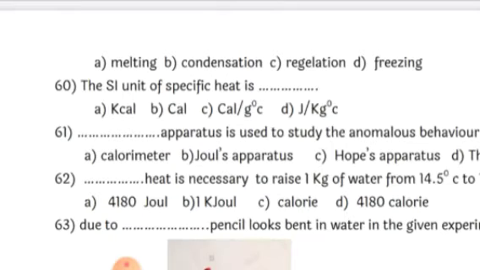Next, the SI unit of specific heat. There are two options given. One is SI unit, and another is CGS unit. So CGS unit is calories per gram degree Celsius, whereas the SI unit is joules per kilogram degree Celsius. So the correct answer is SI unit of specific heat is joules per kilogram degree Celsius.